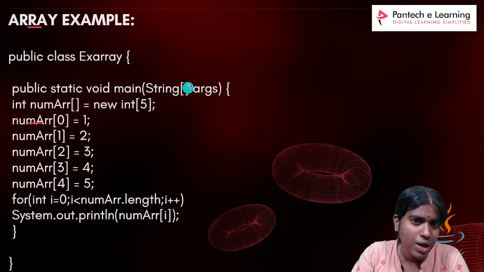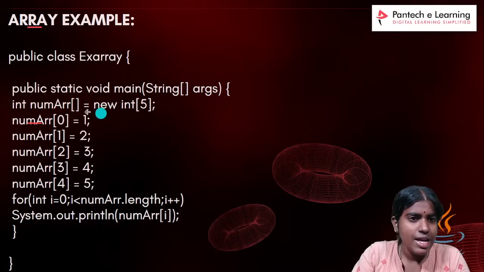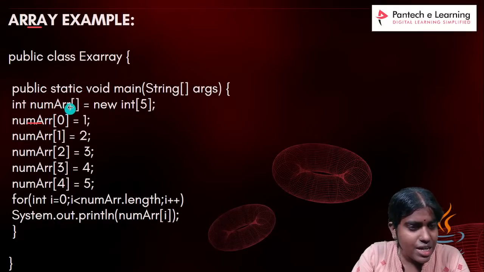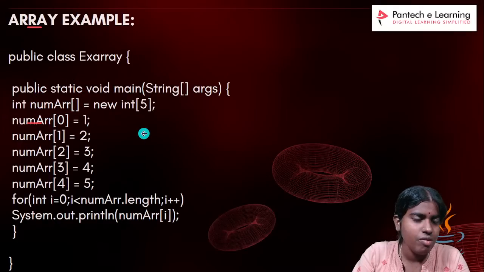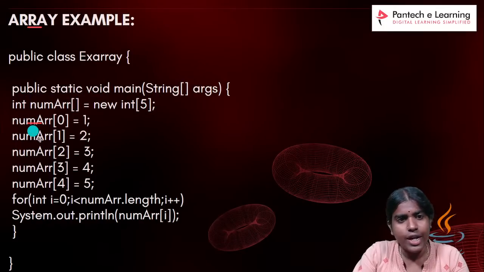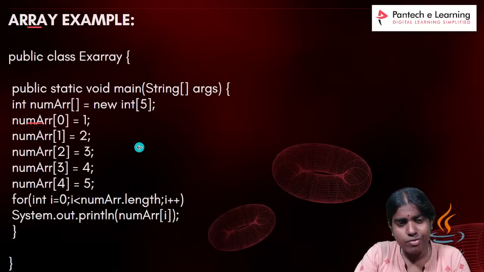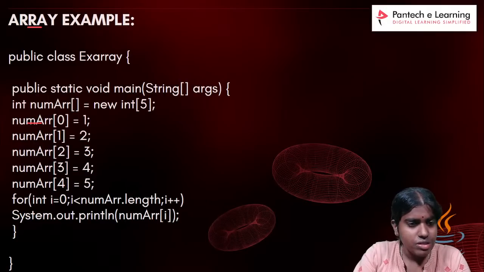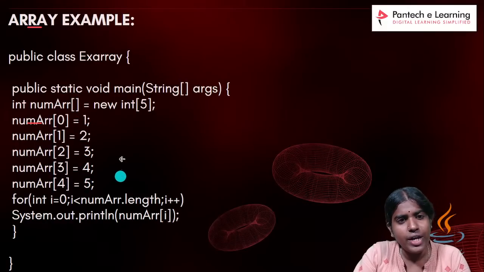The argument is passed as a string array, String[] args. Inside this, I initialize the number array: new int of 5, giving the data type as integer. Then num array of 0, for example, I am initializing some 5 numbers inside my integer array.